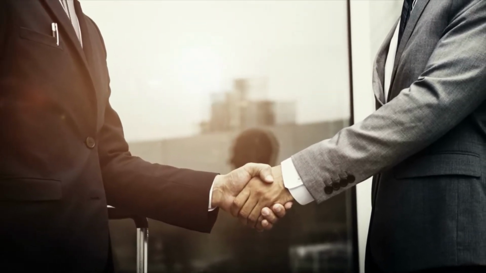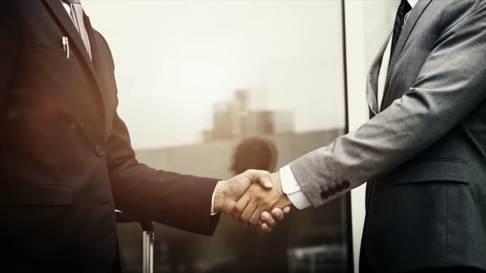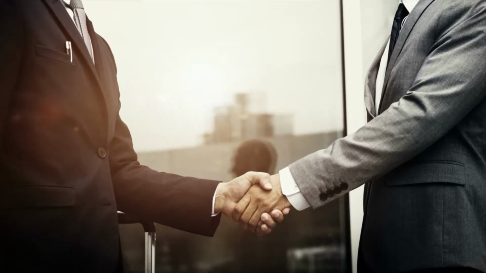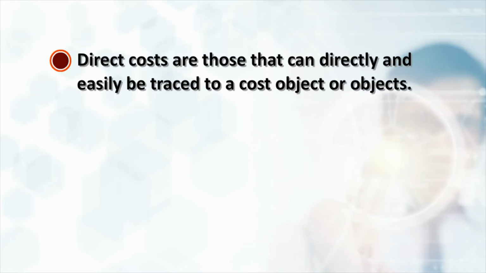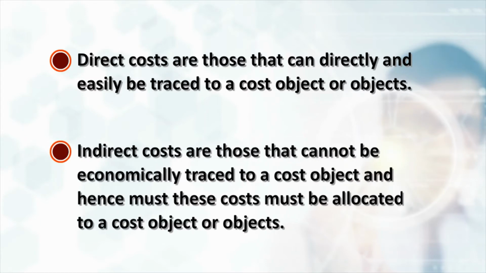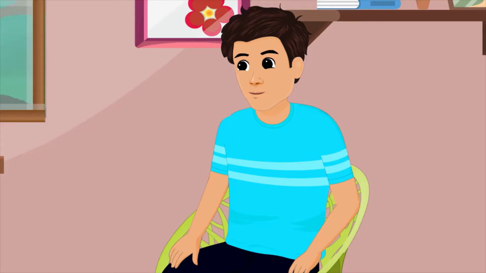For example, cost could be aggregated for each supplier or customer. Direct costs are those that can directly and easily be traced to a cost object or objects. Indirect costs are those that cannot be economically traced to a cost object and hence these costs must be allocated to a cost object or objects.